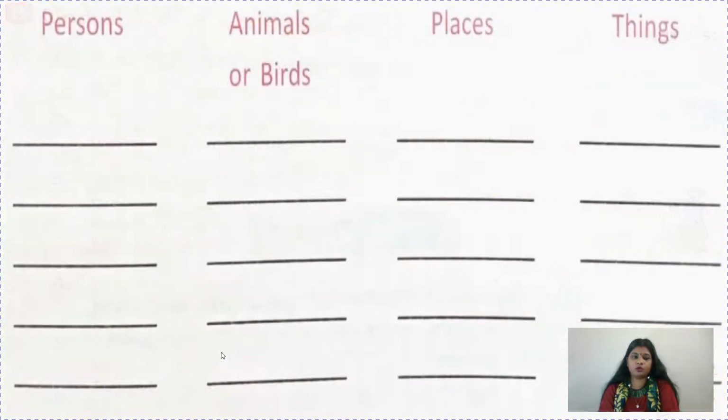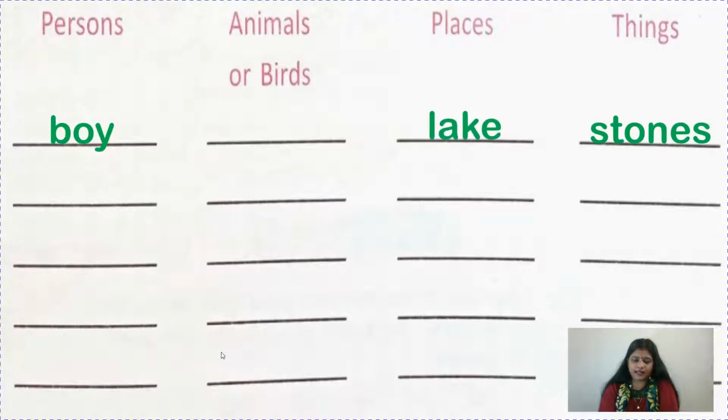So now what you have to do here, you have to write the names of persons, animals or birds, places or things. So children, I have already explained to you that school, park, forest, kennel, all these are names of places. Persons: grandmother, boy. Mouse, sorry, mouse will come under animal. The same with things like bread, milk, wool. So what you have to do, just turn the page. You can do it in your book on your own, children. I have explained to you.